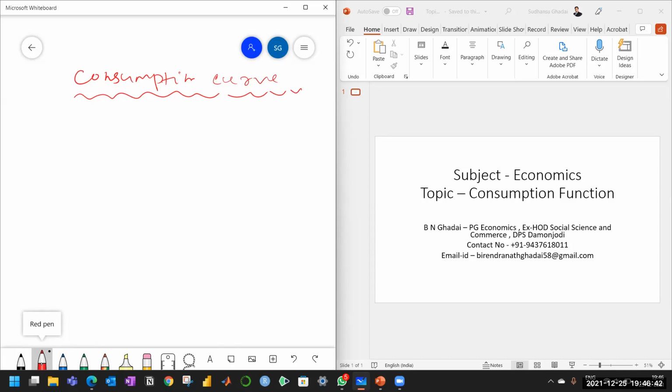Consumption curve. This is the OX axis. This one is the OY axis. And here we are taking income, that is Y in crores, and here we are taking consumption.